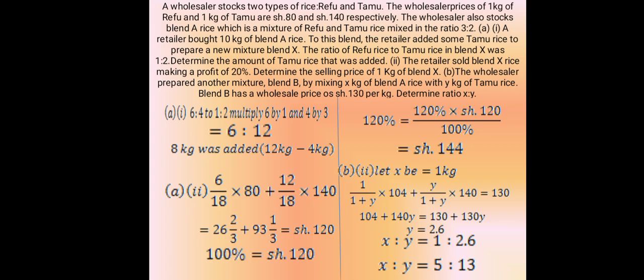B. The wholesaler prepared another mixture, blend B, by mixing X kilograms of blend A with Y kilograms of tam rice. Blend B has a wholesale price of 130 shillings per kilogram. Determine the ratio X to Y.